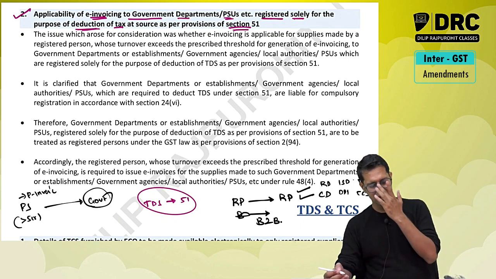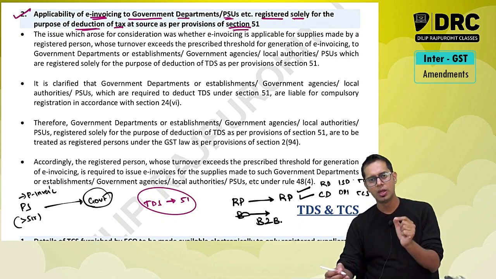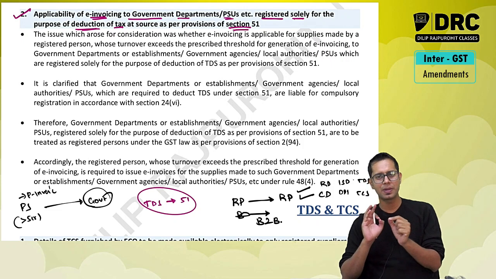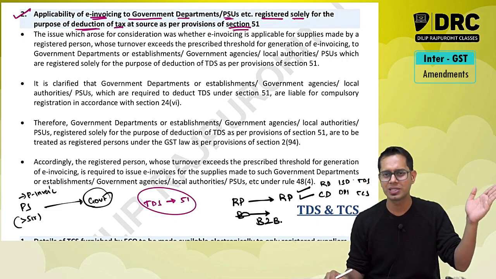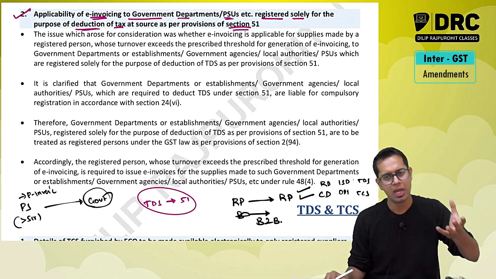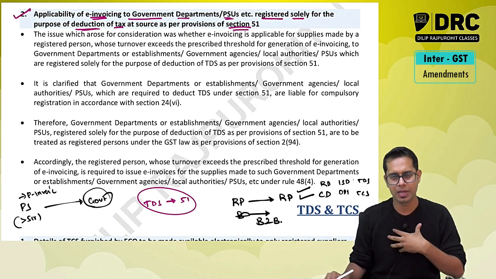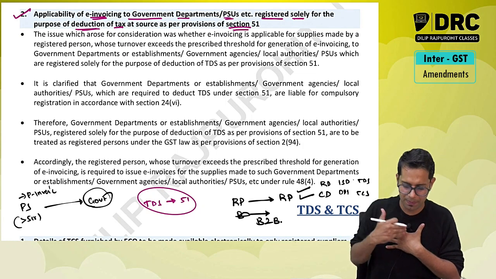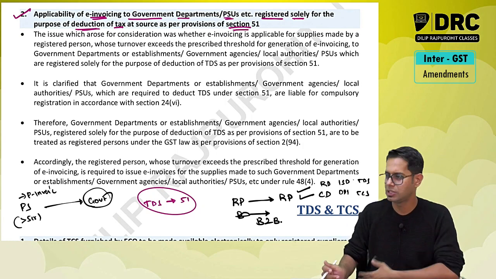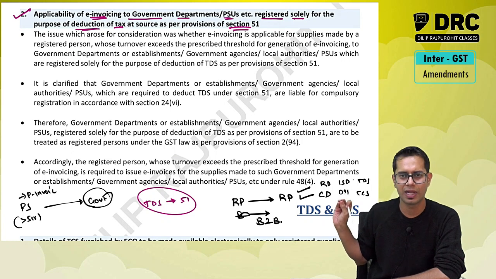Meaning, law says one registered person is supplying goods to another registered person, and if that registered person is supplying the goods, if his aggregate turnover exceeds the limit of 5 crores, then for him e-invoicing will be applicable. E-invoicing is applicable only when there is a B2B supply between one registered person and another registered person. Therefore, in this type of transaction, e-invoicing is applicable.